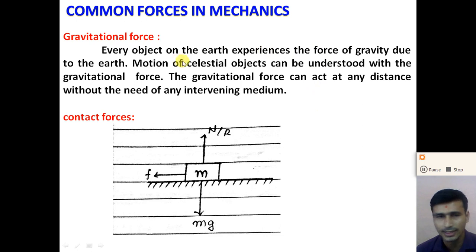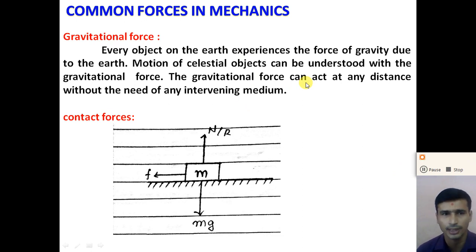So what is the gravitational force? Every object on the earth experiences the force of gravity due to the earth. The gravitational force is a force of attraction of the earth. Earth attracts every object towards its center, and the gravitational force acting on any object is called the weight of the object.